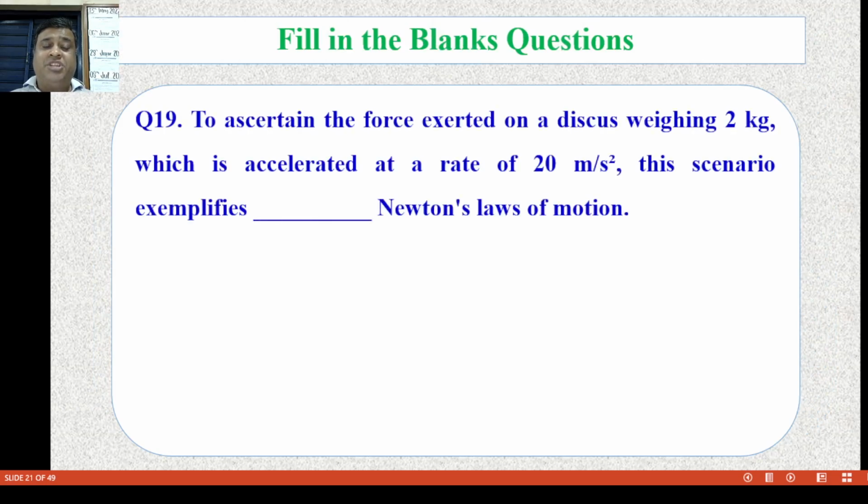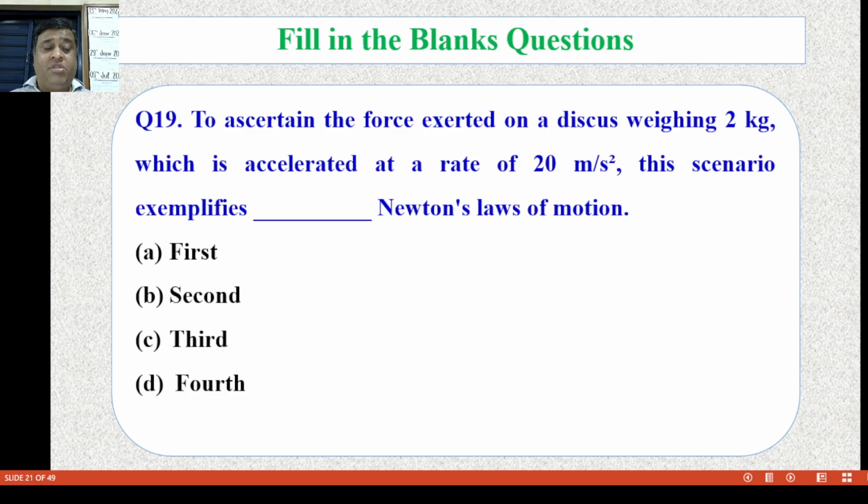Now next part of my session is fill in the blanks. Question number 19. To ascertain the force exerted on a discus weighing 2 kg which accelerates at the rate of 20 meters per second squared, this scenario exemplifies dash Newton's law of motion, that is first, second, third or fourth. The correct answer is B, second.